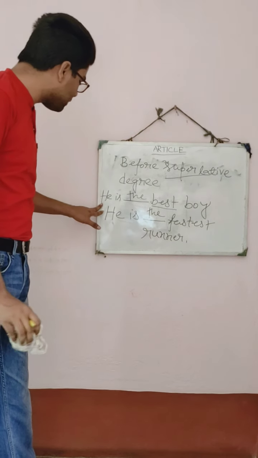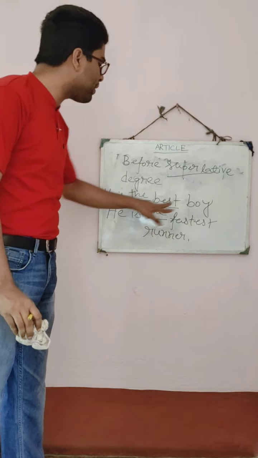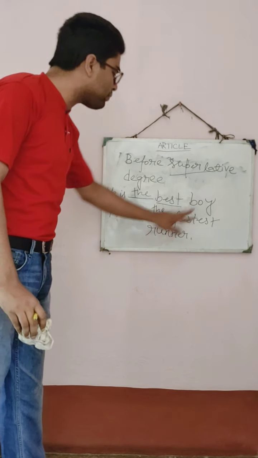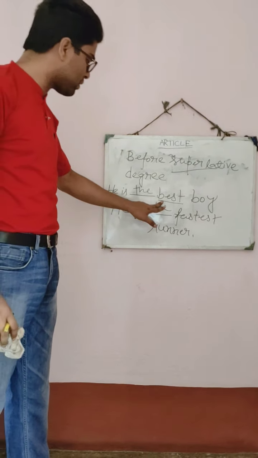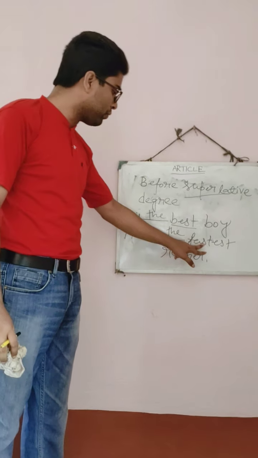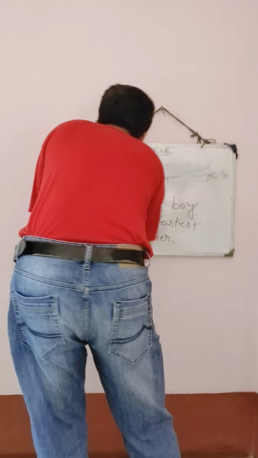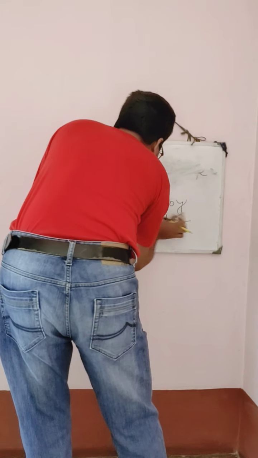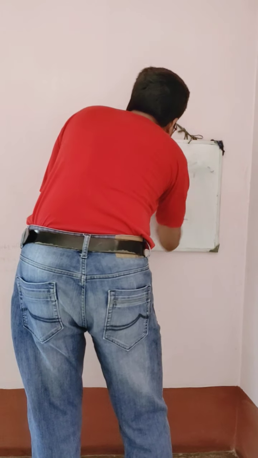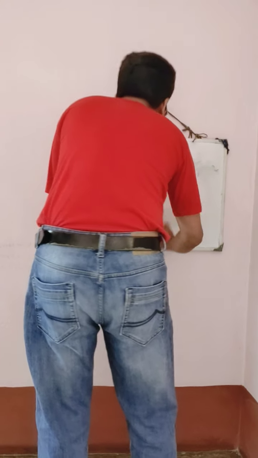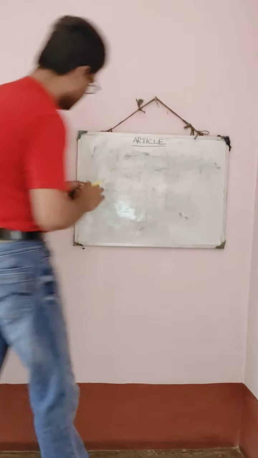So here look at the sentence: He is the best boy. Look at sentence number 2: He is the fastest runner. Before best I have put "the," and before fastest I have put "the." Hope these rules are clear to you. Now we are going to discuss something very important. You should keep in mind where we should not put "the." We have to understand where we should not put "the."